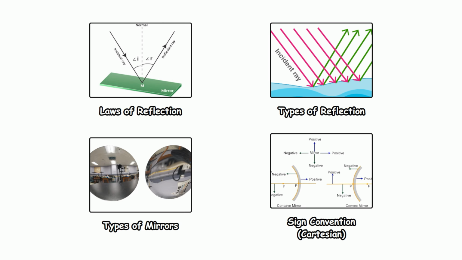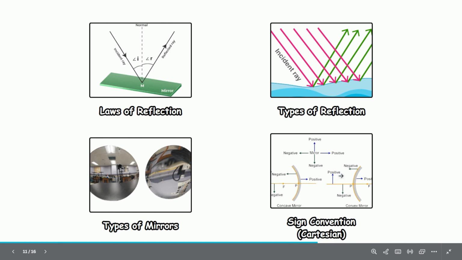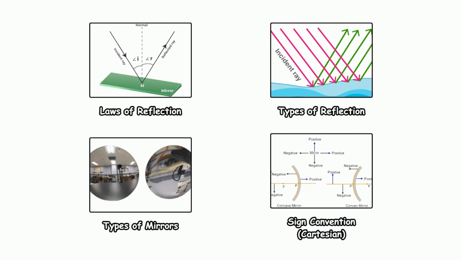The three elements are permanent. The angle of incidence and angle of reflection are always equal. Types of reflection, we have the diffuse and the specular. And then the types of mirrors, we have the plane mirror, the spherical and the aspherical. And then the sign convention is positive if it follows the direction of the light. And if it is against, it is negative. If upward, plus; if downward, negative. And then that's it.